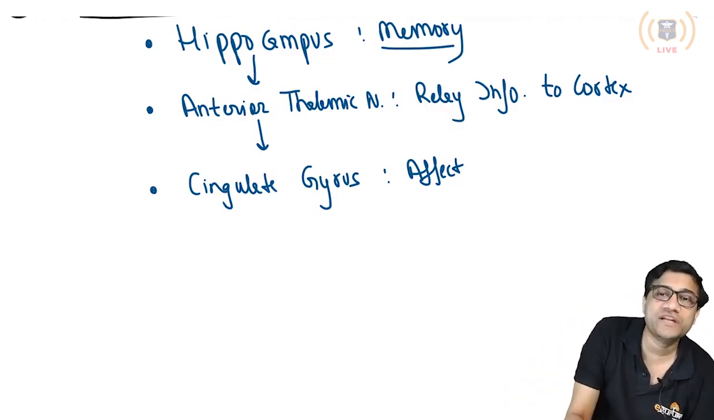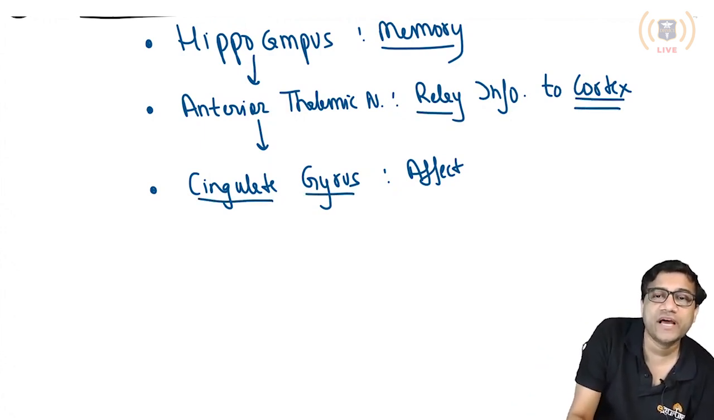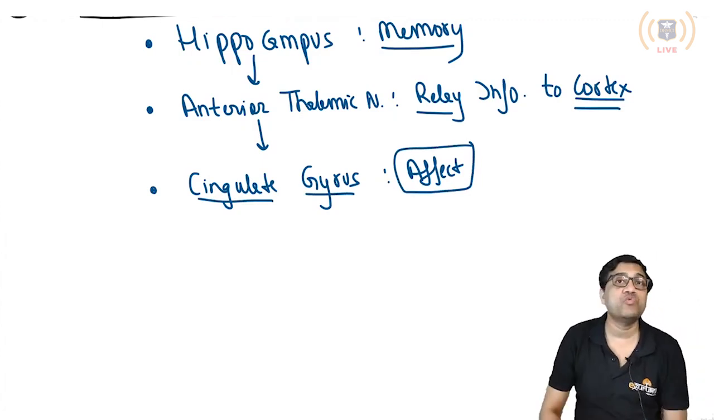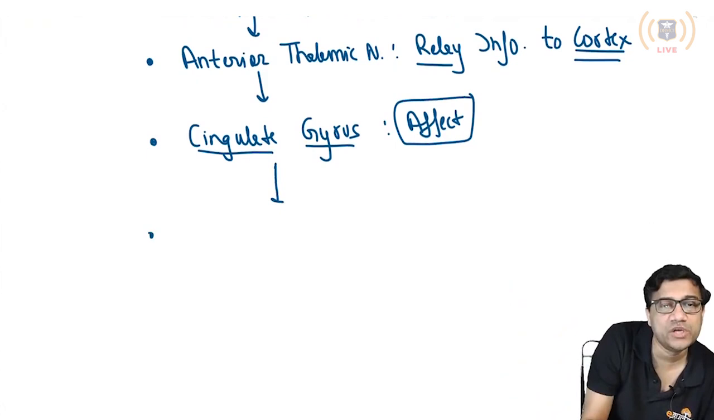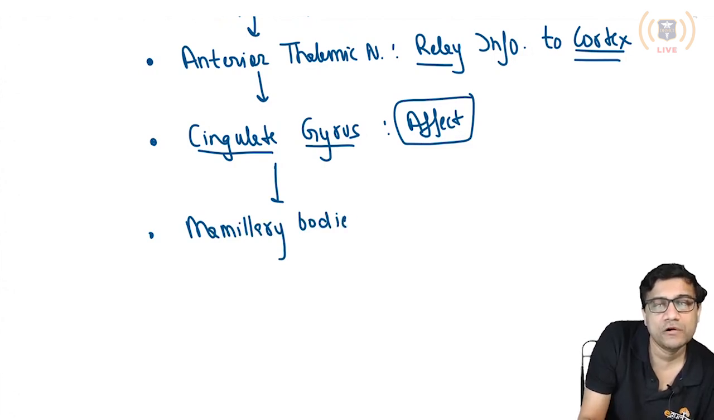So this memory will send the info to the cortex. Which area in the cortex? The cingulate gyrus, and that will produce the affect. Now, do you want a fight or flight response? Yes, and that is why you send the information to the mammillary bodies. Which area? The mammillary bodies of the hypothalamus.